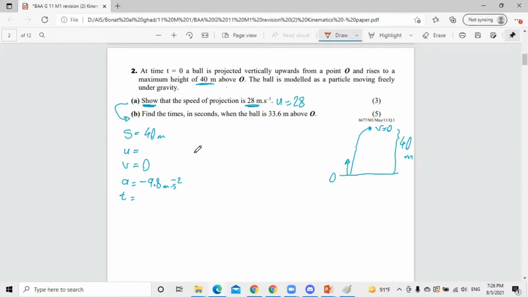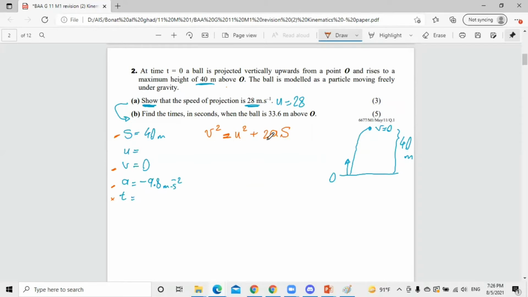So what we will do, we'll use the same formula of V squared equals U squared plus 2AS. As you can see, this formula is for no time. We don't have the time. This equation, they call it the no time equation because, as you can see, they always give us three givens, 1, 2, 3, and they ask about the fourth. So all the equations that we have in kinematics, all of them, they have what?